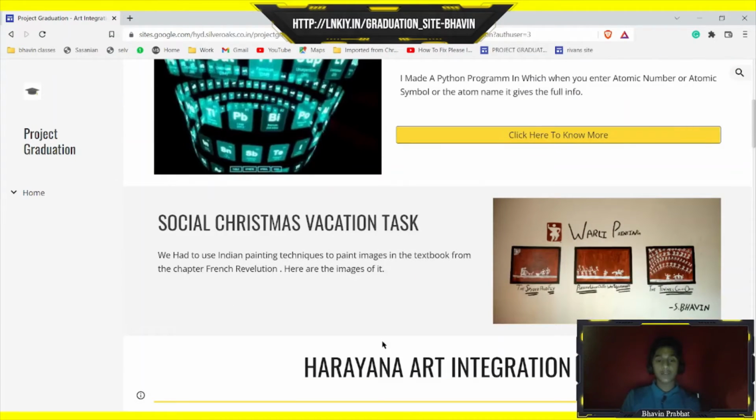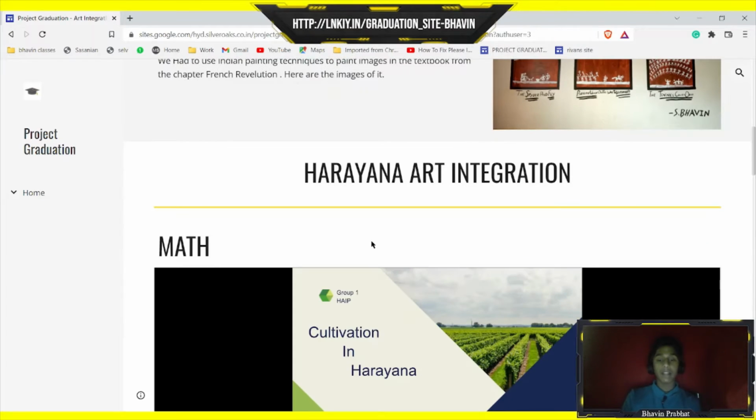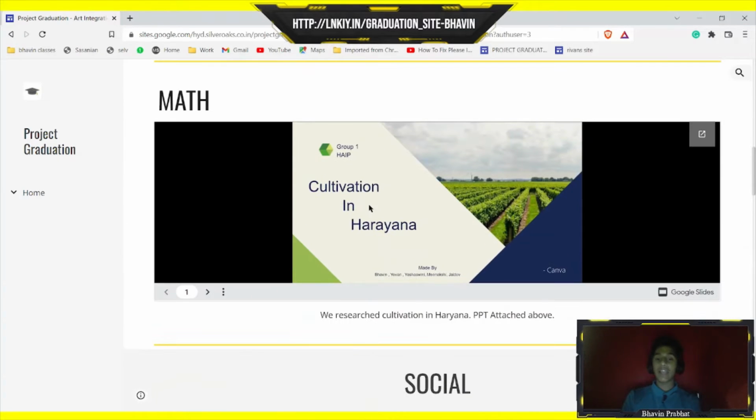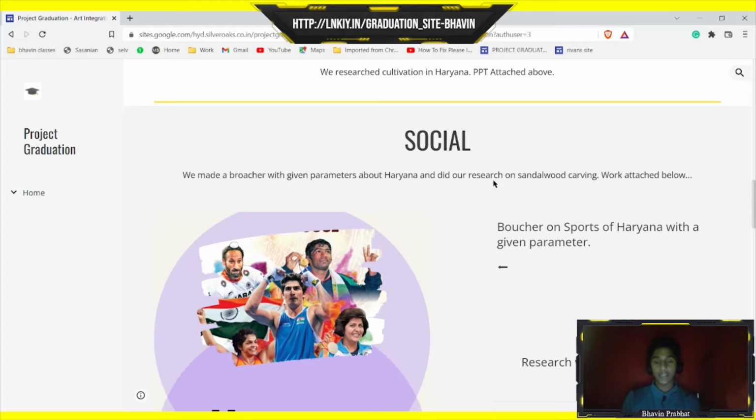And then comes the social Christmas vacation task, in which we had to choose images from our textbook and then choose an Indian ancient painting style and then do a painting, which I did on the wall. And then comes Haryana art integration, which was given by the CBSE board, in which in math we researched and made a PPT on cultivation.